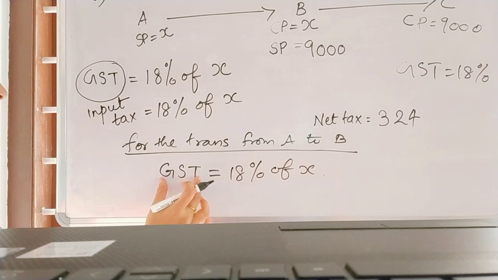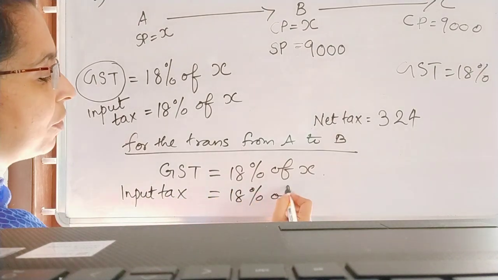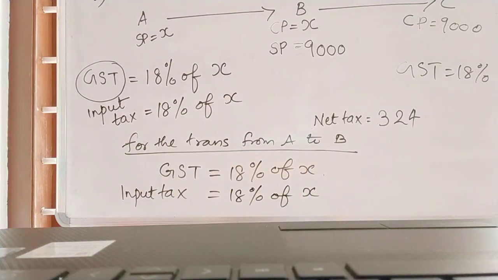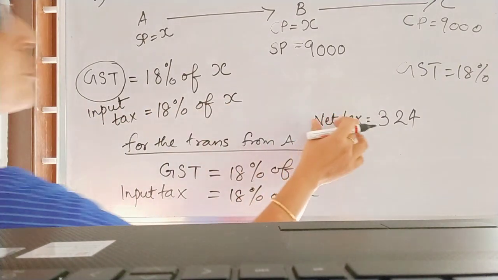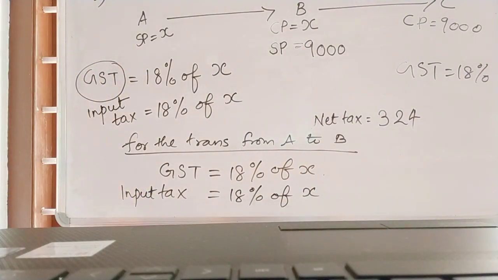So instead of this GST, we can replace it with another name: input tax. We can write input tax is equal to 18% of X. Then only we can substitute in that formula. Net tax is equal to output tax minus input tax, that is our formula. Then only we can substitute. So let it be 18% of X.